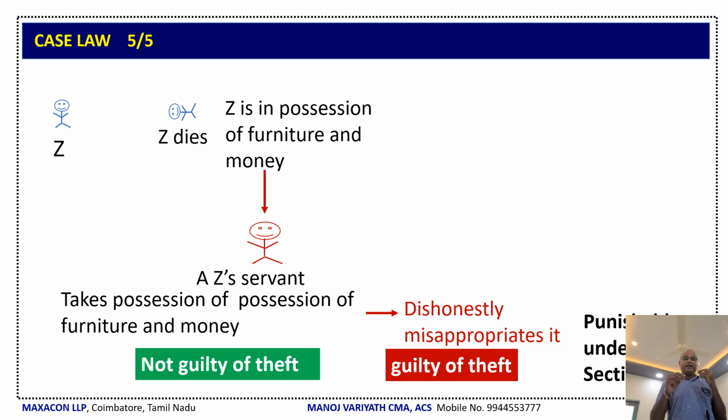But when he dishonestly misappropriates it, the nature changes and he is punishable under Section 404. Or otherwise, when he converts it to his own use, then the nature changes. He is punishable under Section 404. Stringent punishment is there, right? Because he is an employee. First of all, the property's owner dies. Then the minimum punishment is 3 years and fine. Another thing is that if the servant was also employed at the time of death, the punishment is up to 7 years and fine.